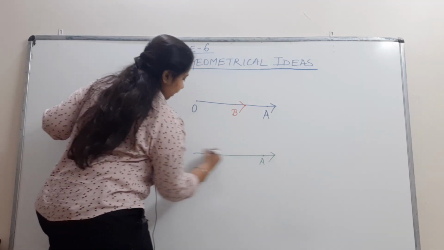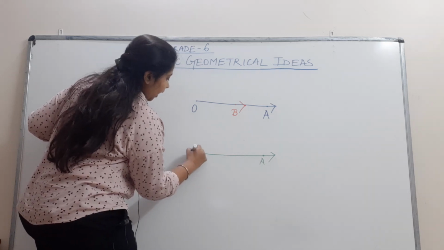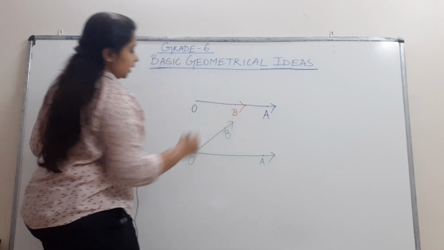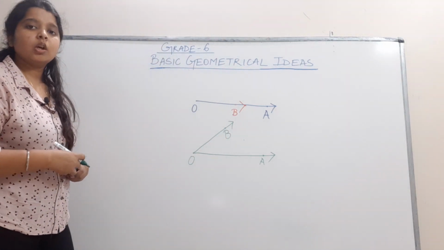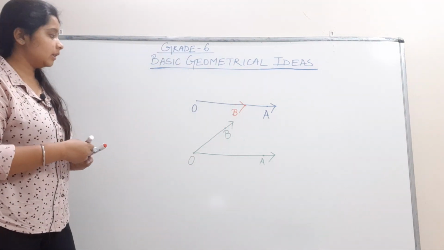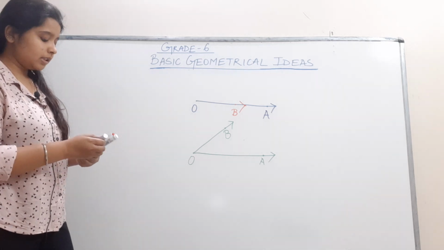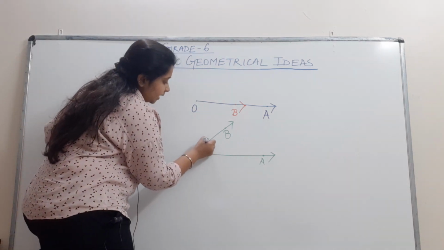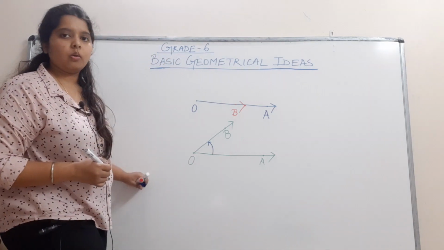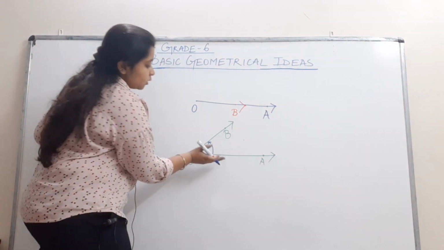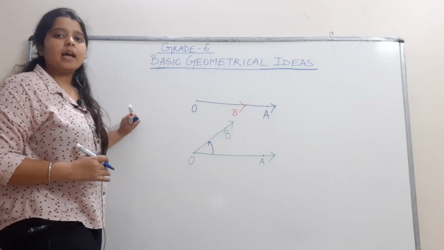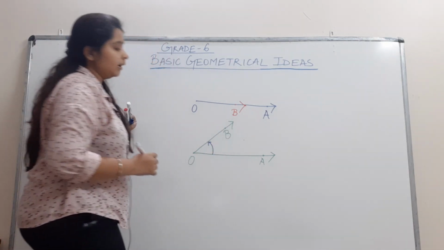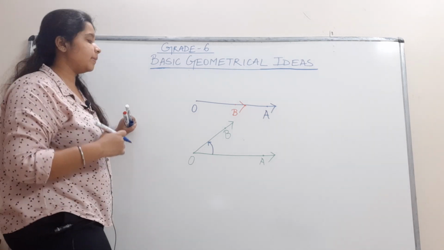This is ray OA, and after rotation, it reaches here, ray OB. While it has rotated, it has made some degree of rotation, some space is there between these two rays now. It has rotated anti-clockwise.